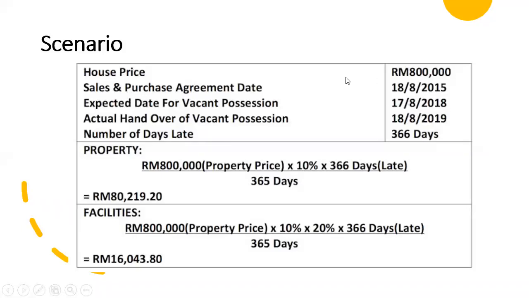But if the developer delays in handover of vacant possession, and they hand over the vacant possession on 18th of August 2019,